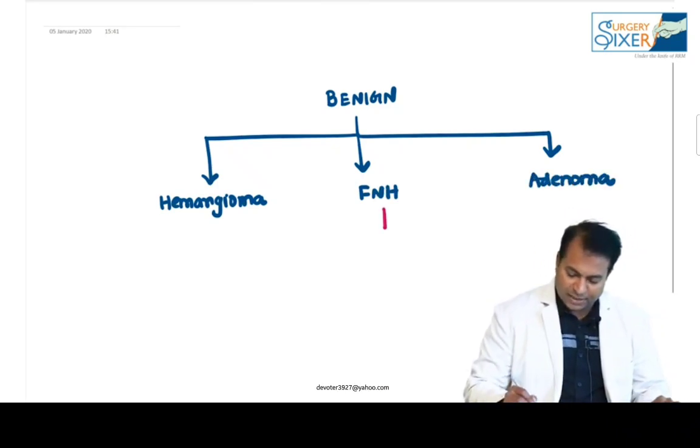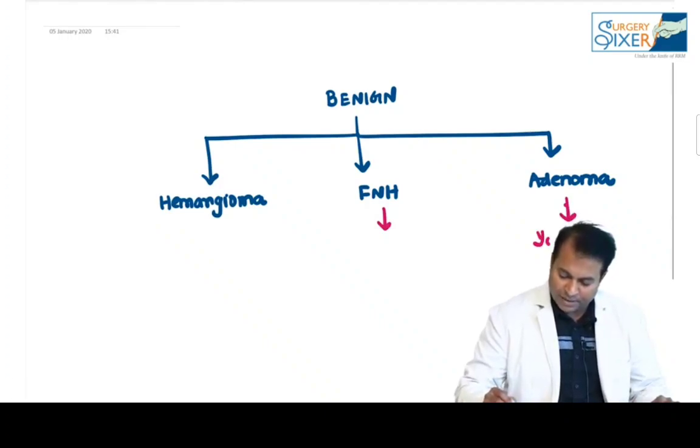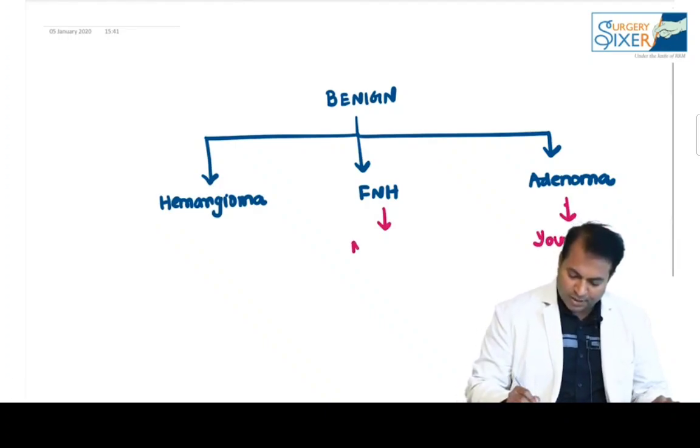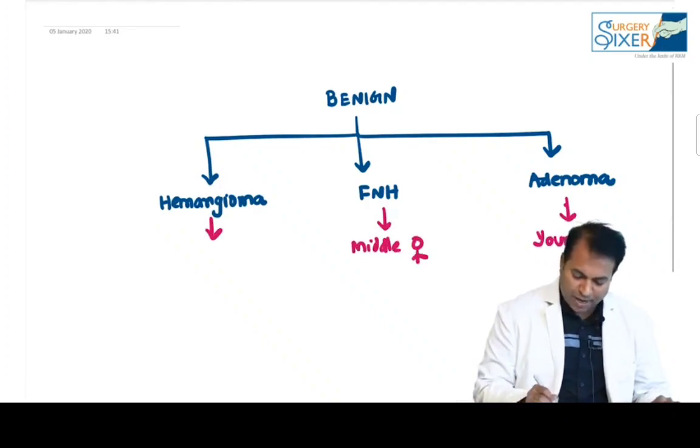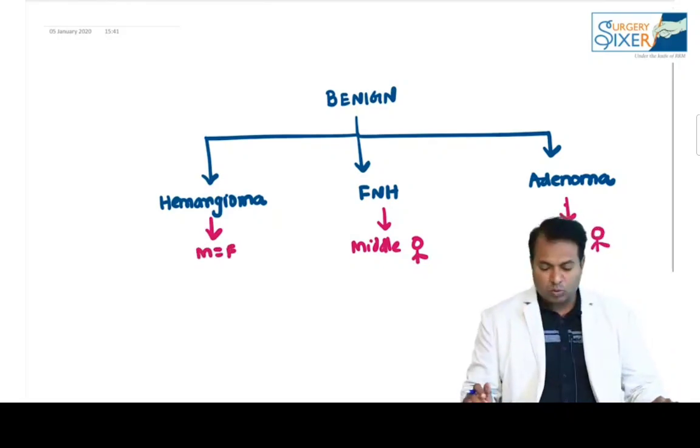So please remember, FNH and adenoma are common in females. Adenoma is common in young females. FNH is common in middle-aged females. And hemangioma is equal in male and female.